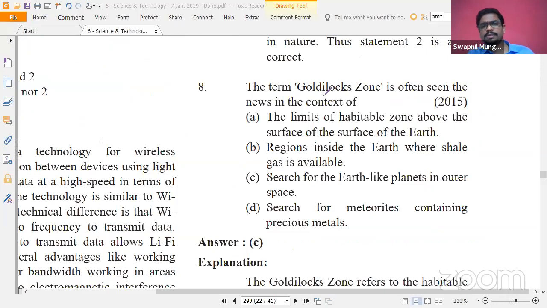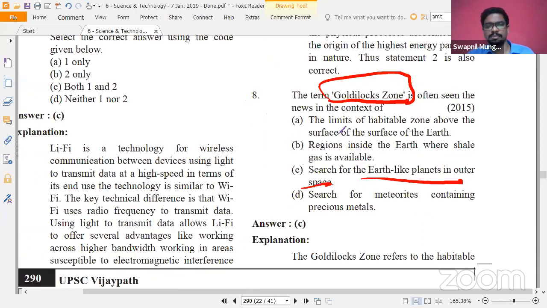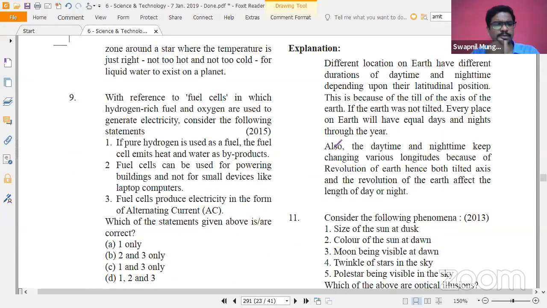Again, next term, Goldilocks Zone. Whoever has read about space, outer space, and the possibility of humanity outside the Earth must have definitely come across this term, Goldilocks Zone. It is a term which signifies the particular area around a star which is habitable, like Earth. So that's why in the search for Earth-like planets in outer space, in that context, Goldilocks Zone is very much used. So these are a few basic things that you must be aware about which are used.